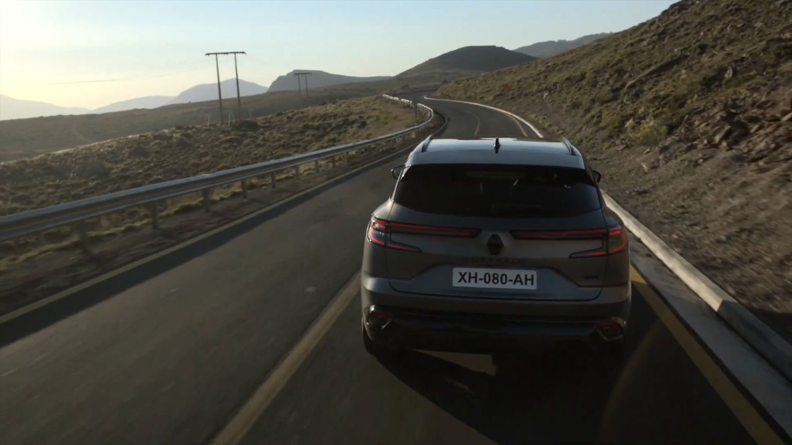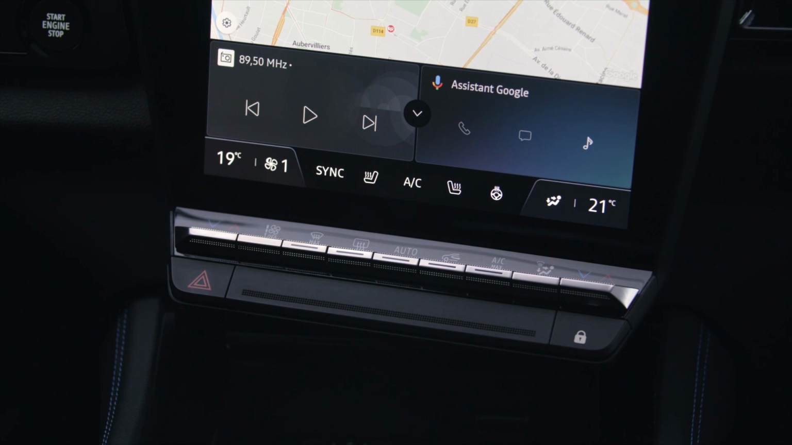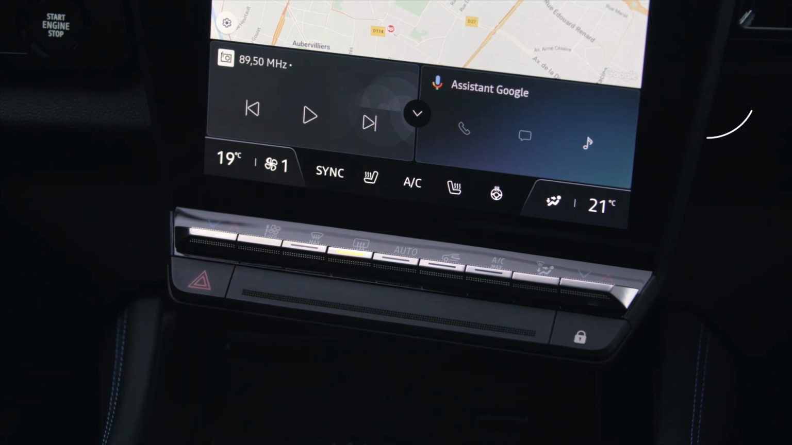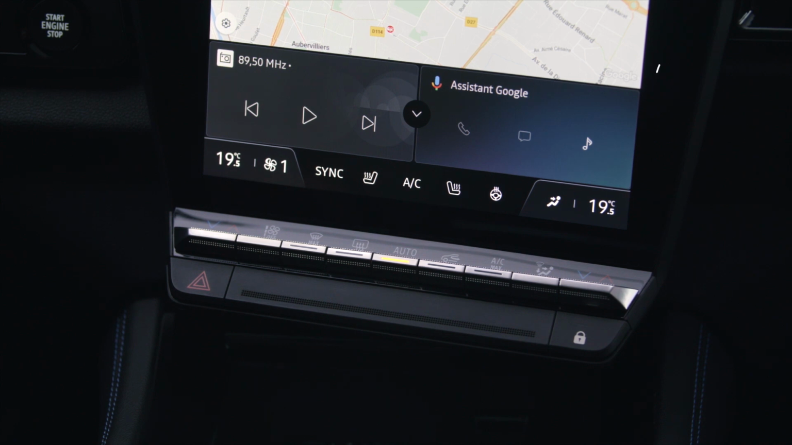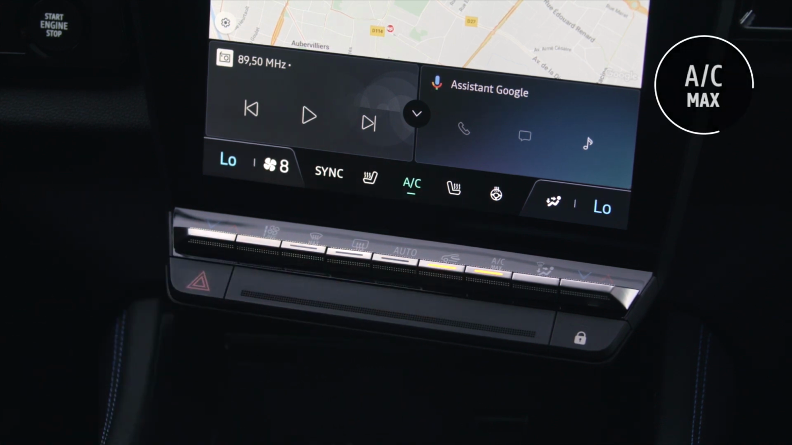Press this button to switch the rear screen deicer or demister function on or off. Use the Max AC button to turn the air conditioning system up to full power.